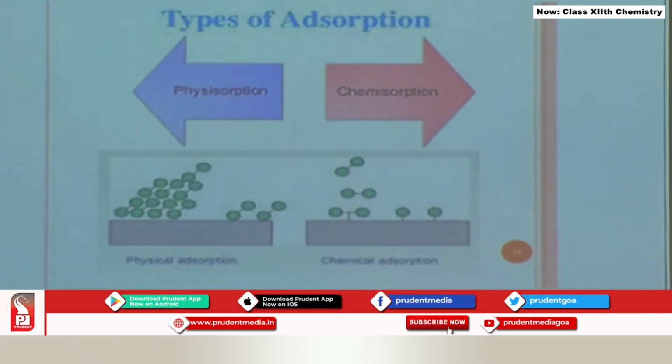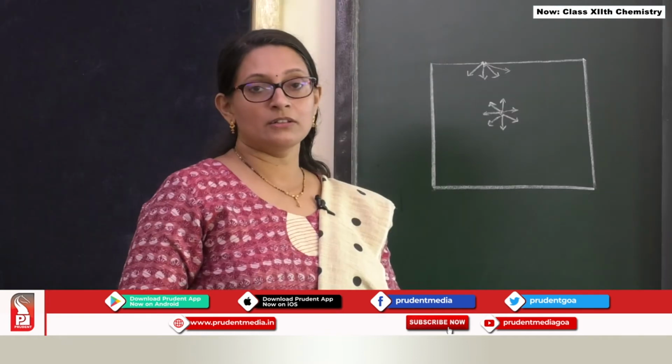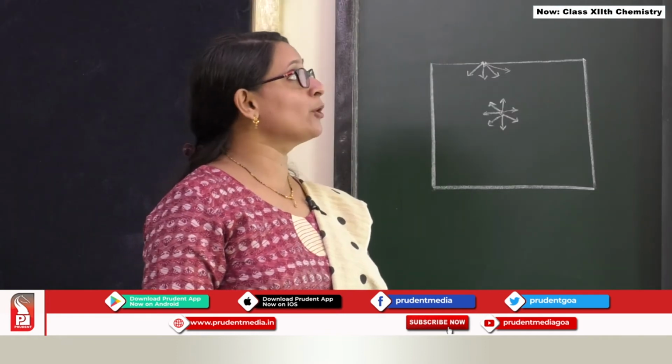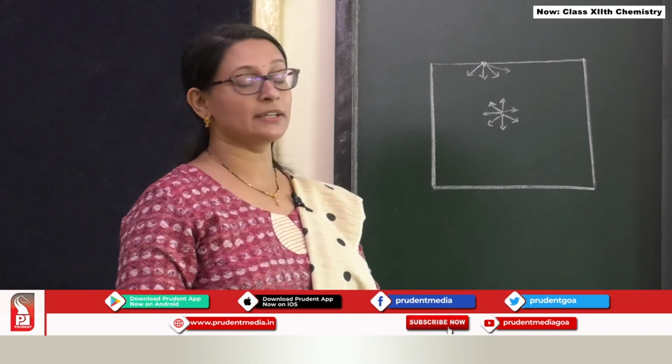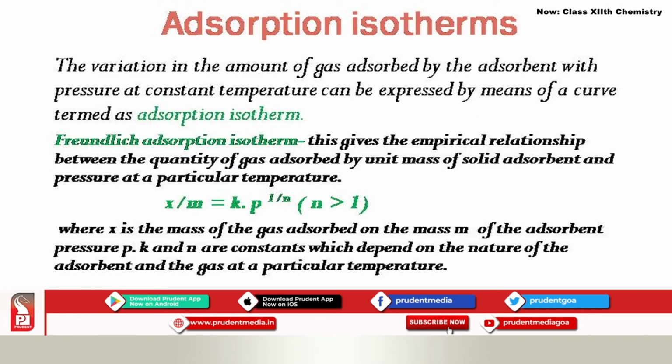So these are the types of adsorption that we have just now seen. In physical adsorption, just see, there is no formation of a chemical bond over here, whereas in case of chemical adsorption there is actually a chemical bond which is established between the adsorbent surface and the adsorbate molecules. Now we are going to study a very important part of adsorption, and that is called adsorption isotherms.